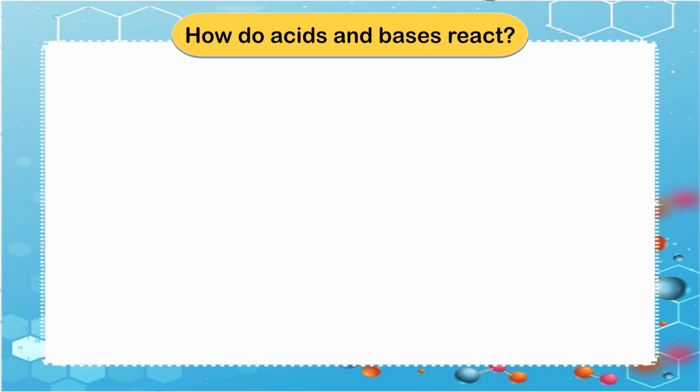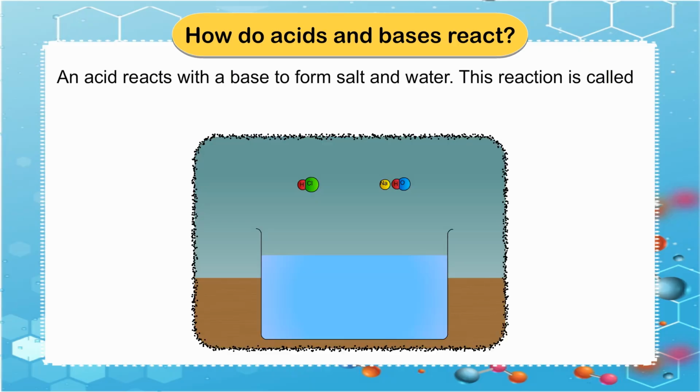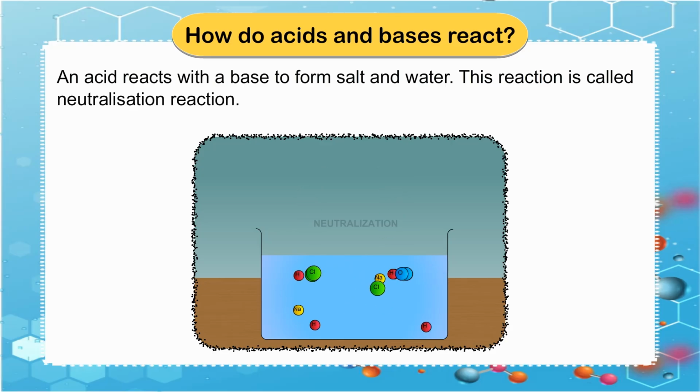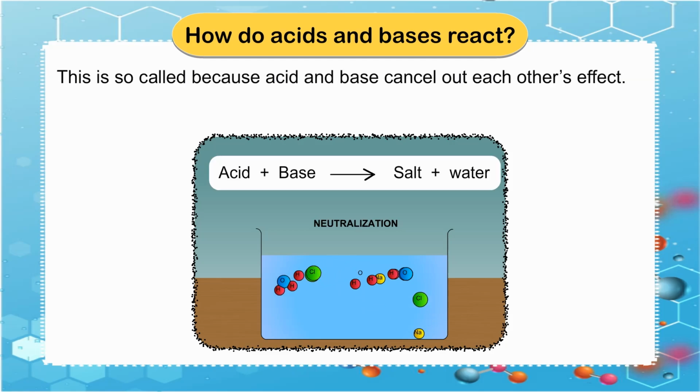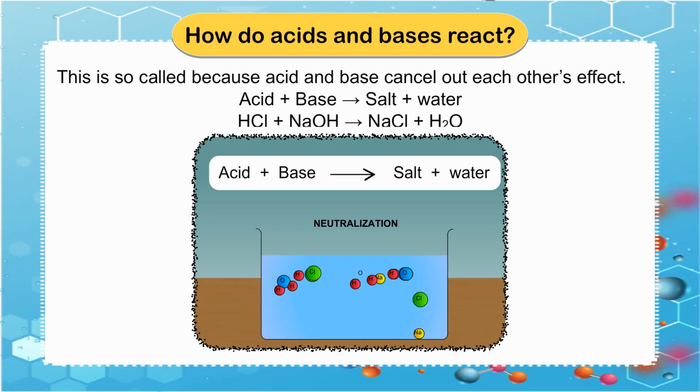How do acids and bases react? An acid reacts with a base to form salt and water. This reaction is called a neutralization reaction. It is so called because acid and base cancel out each other's effect. Acid plus base gives us salt plus water.